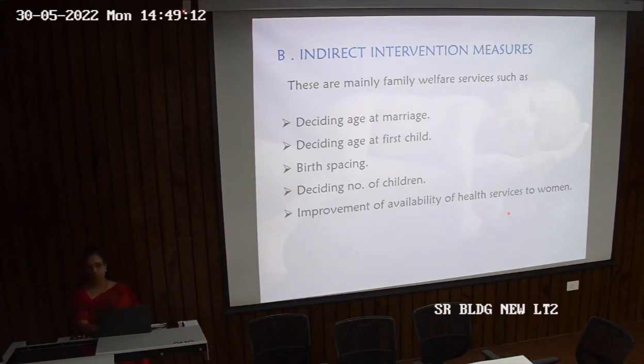Like situations have changed in urban areas, but still in the rural areas, the woman's health is given the least priority. Pregnancy is considered as a very normal physiological change, and people don't go for antenatal care. They don't take care of their nutrition. Although,